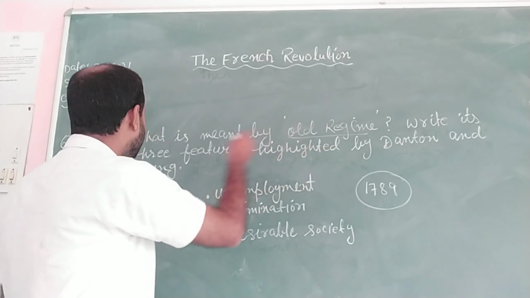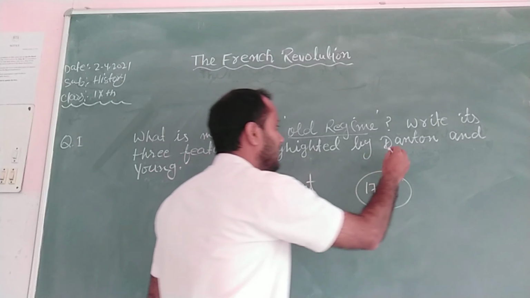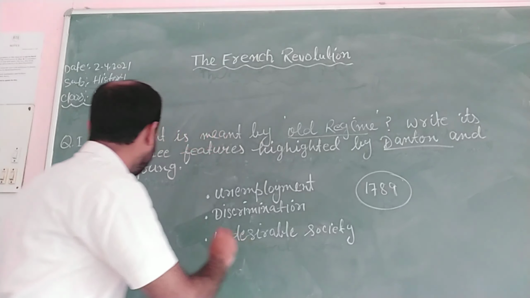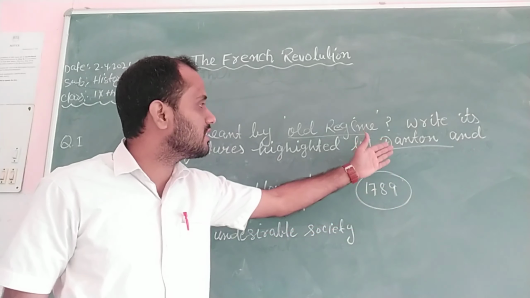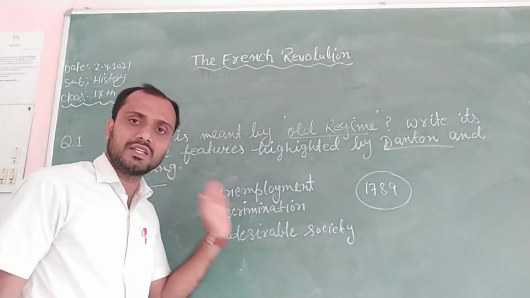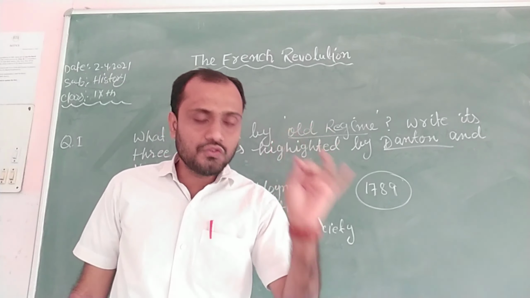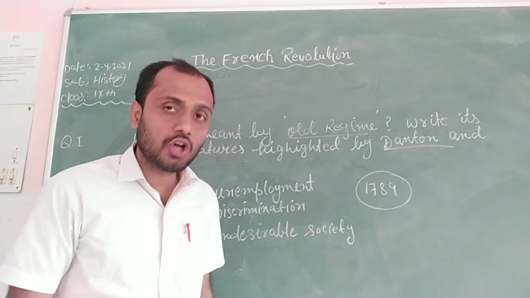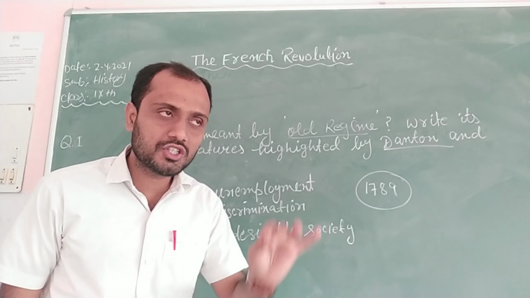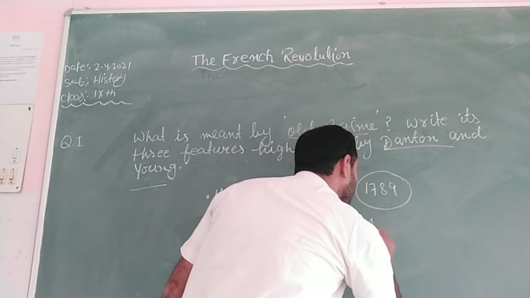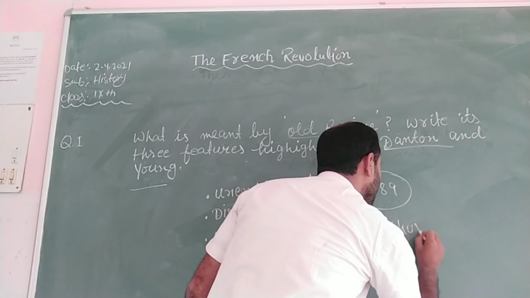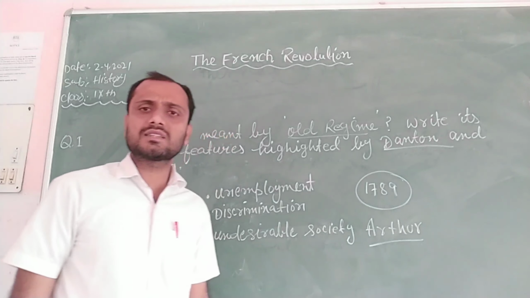And now write its three features highlighted by Danton and Young. First of all, we should know who was Danton and who was Young. So the full name of Danton is George Danton, and Arthur Young, A-R-T-H-U-R, Arthur Young.